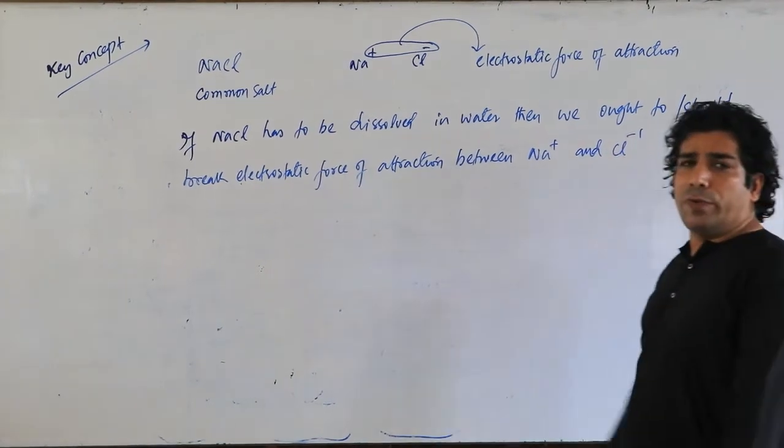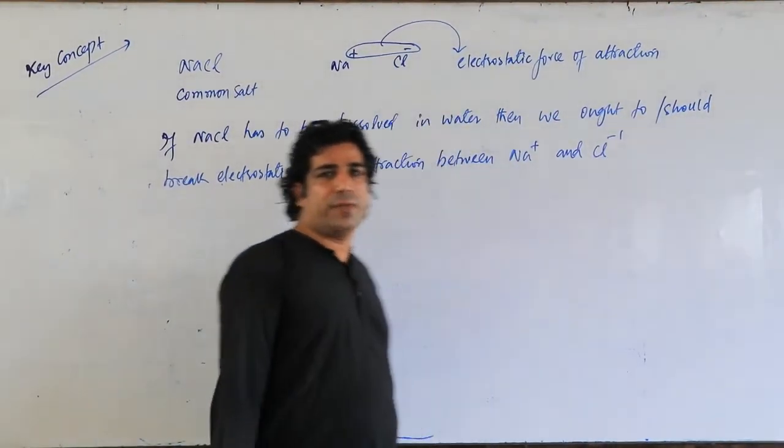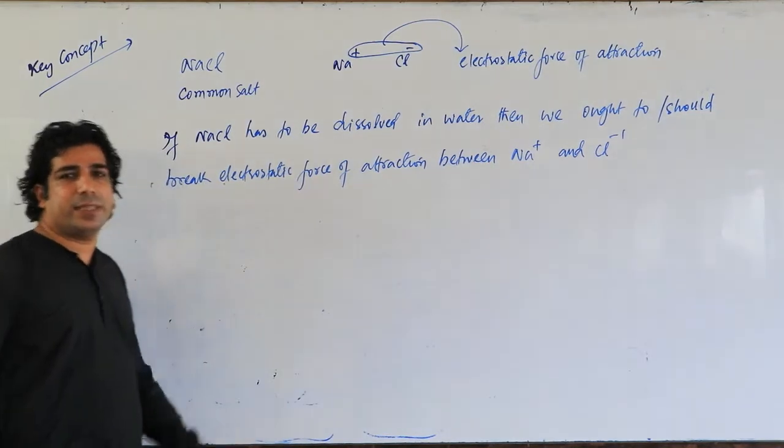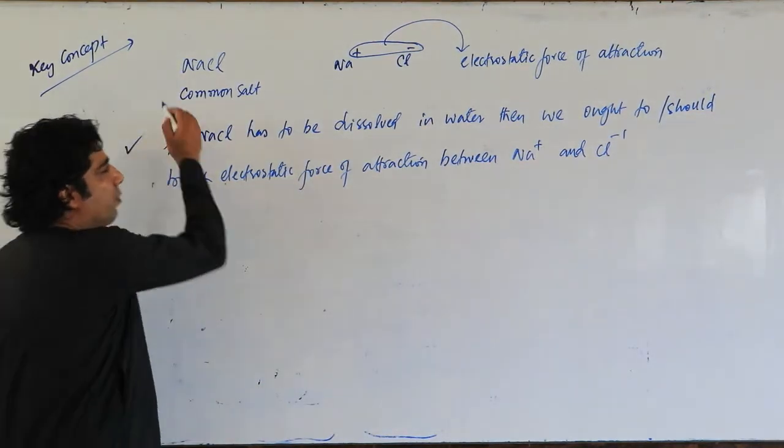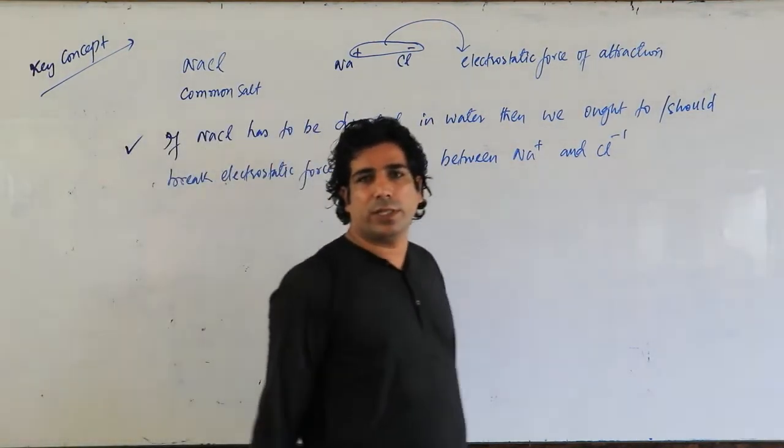So if you are capable of breaking the electrostatic force of attraction between Na+ and Cl-, then we will be able to dissolve the common salt in water.